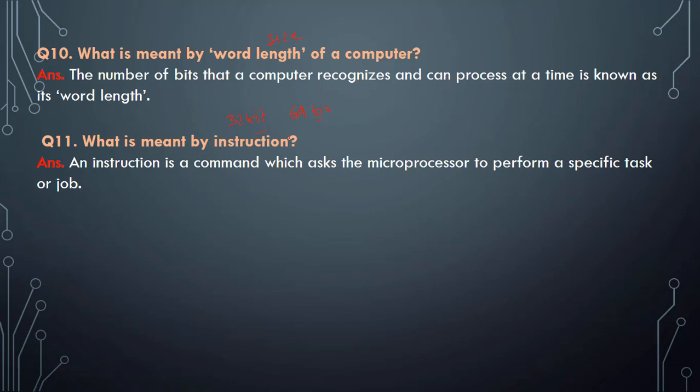The next question, what is meant by an instruction? The answer is, an instruction is a command which asks the microprocessor to perform a specific task or job. So an instruction is a command given to the microprocessor to perform this specific task.